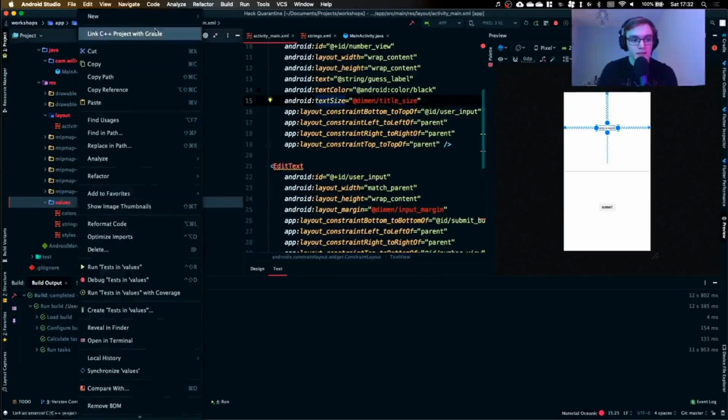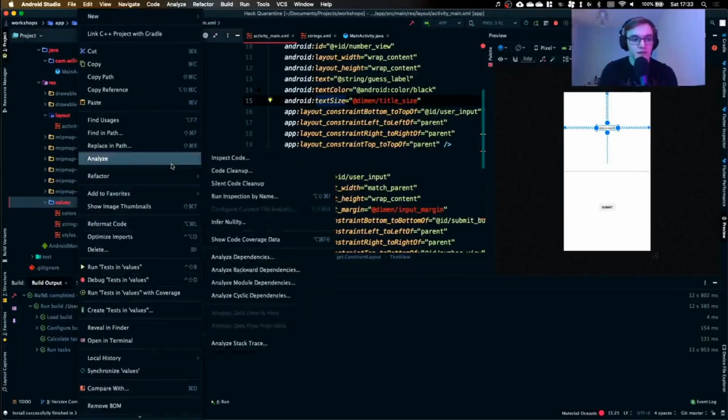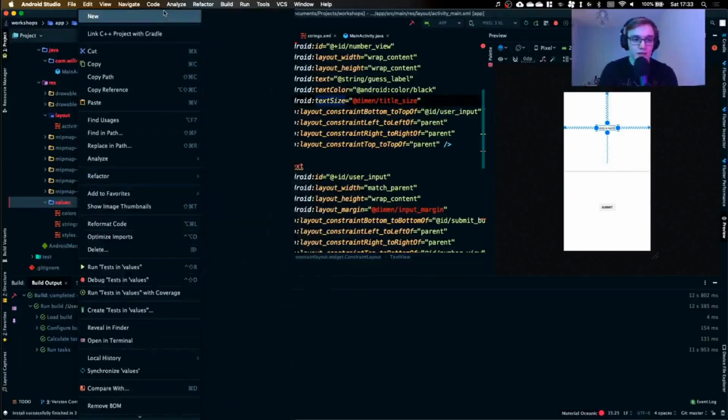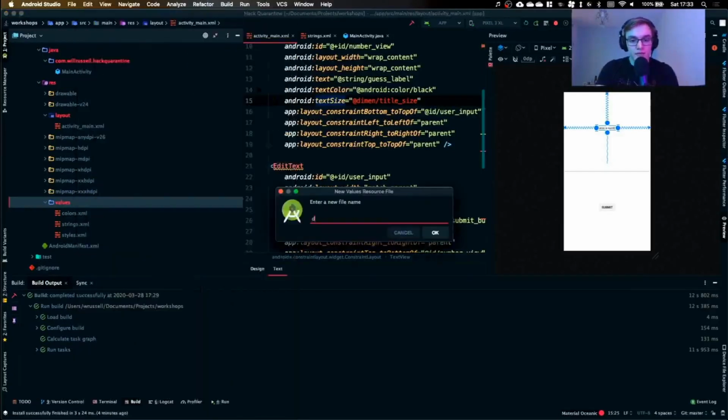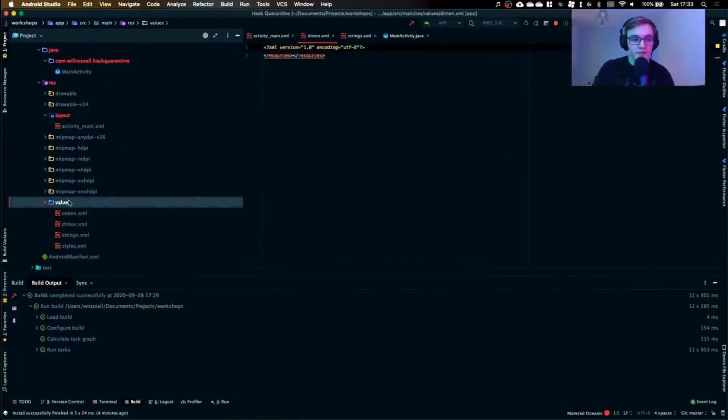So we right click, and we get this horrendous looking menu with all sorts of things. Don't worry about this. We're going to go right to the top to new, and you can see it's got all sorts of scary things. Things you're going to want to look at here are a Kotlin file maybe, or a Java class, wherever the Java one is, and a value resource file, which is what we want to do, and I'm just going to make that dim.xml.